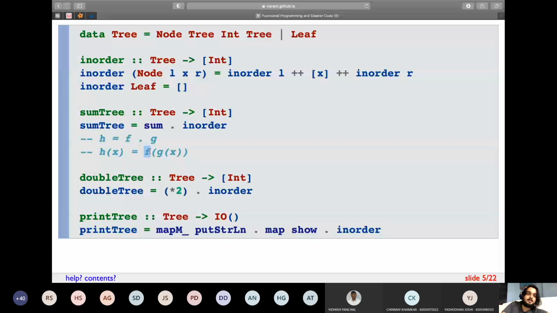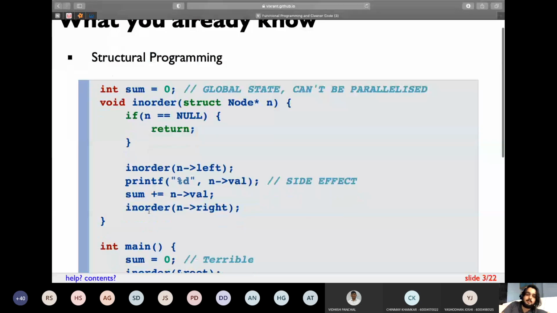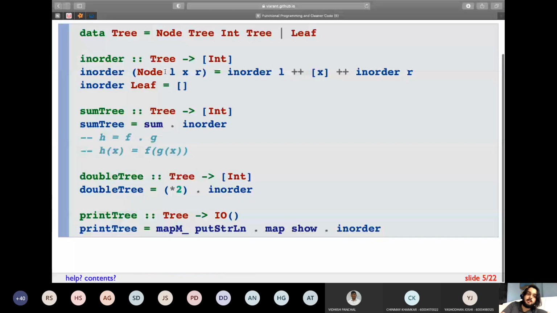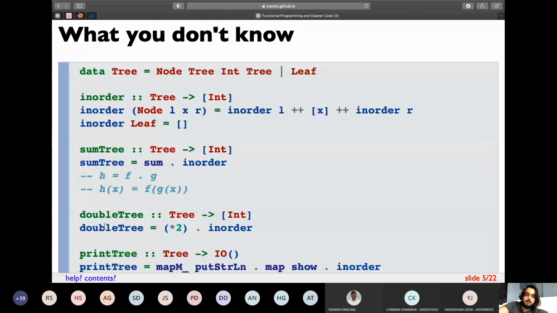And I'm focusing on this in-order function because, like I said, the previous in-order function was summing up all the elements and it was printing as well. That was a side effect. There are no side effects in this function. It is not printing anything. It is not summing up anything. If I want to sum up something, then I am defining a new function for summing up, the sum3 function. And if I want to double each and every element, then I am defining a new function called double3. Then there's a print3 function which I can use to print each and every element in the array or the data structure.